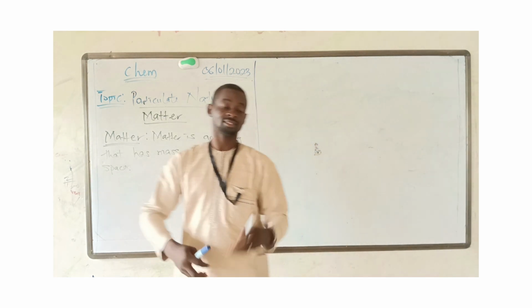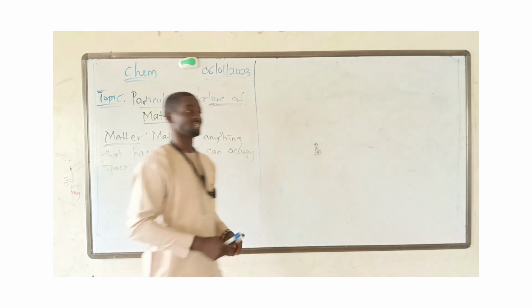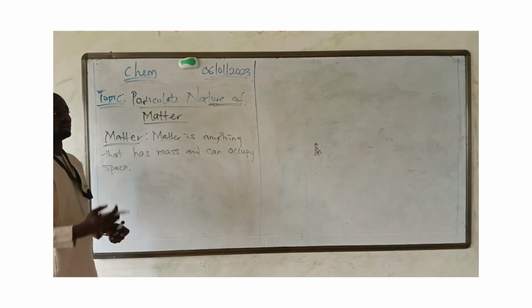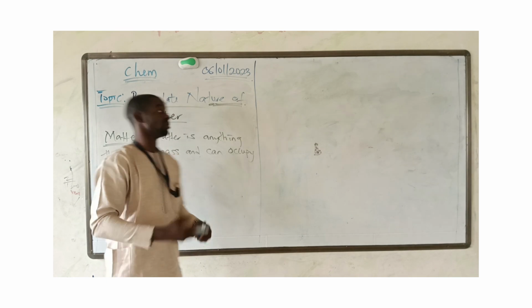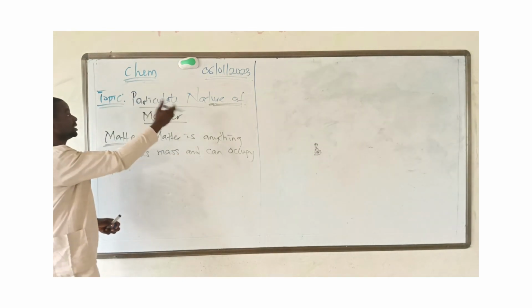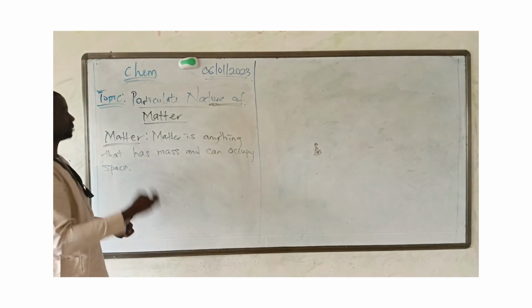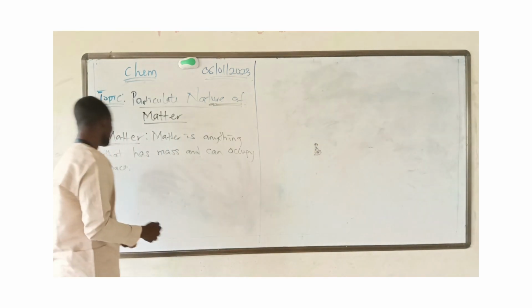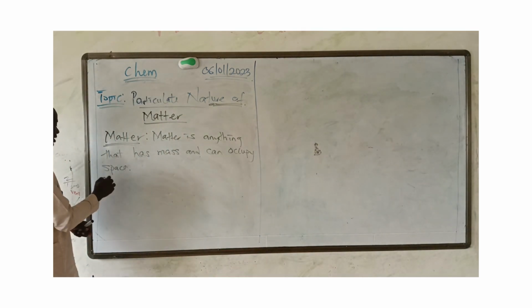Seat is a matter, table is a matter, chair is a matter, and this matter has certain particles. What is the particulate nature of matter? How is matter regarded as a particle? What are the particles in matter?